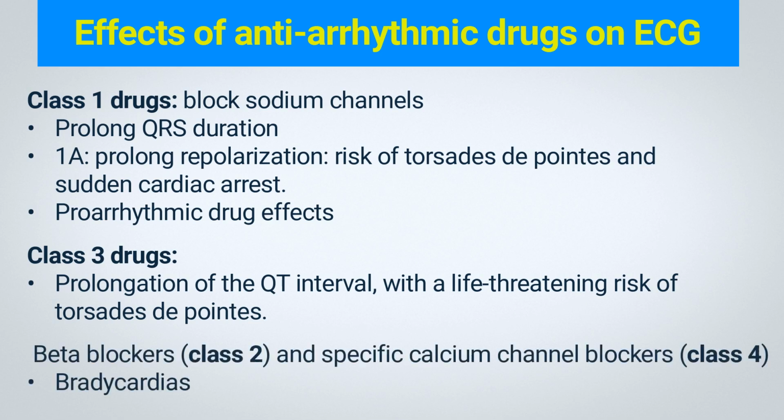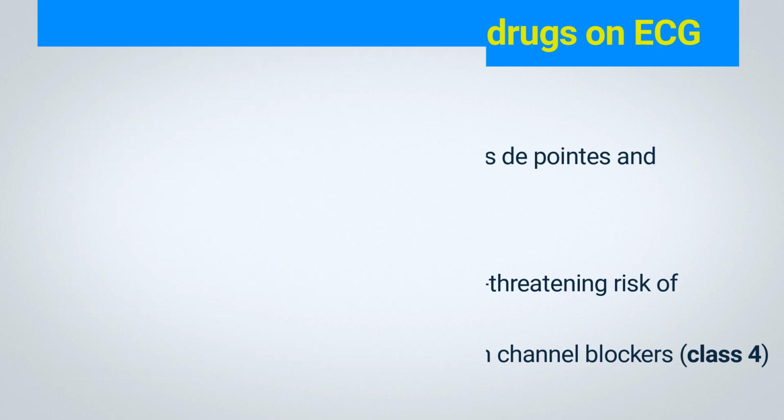Beta blockers, Class 2, and specific calcium channel blockers, Class 4, primarily depress the sinus node and atrioventricular node, potentially causing bradycardias. The classification scheme's weaknesses include its inability to account for drugs with mixed effects, and its exclusion of important drugs like adenosine and digoxin, which fall under the Class 5 or Other category. The therapeutic and toxic effects of digitalis-related drugs, such as digoxin, will be discussed separately in Class 18.